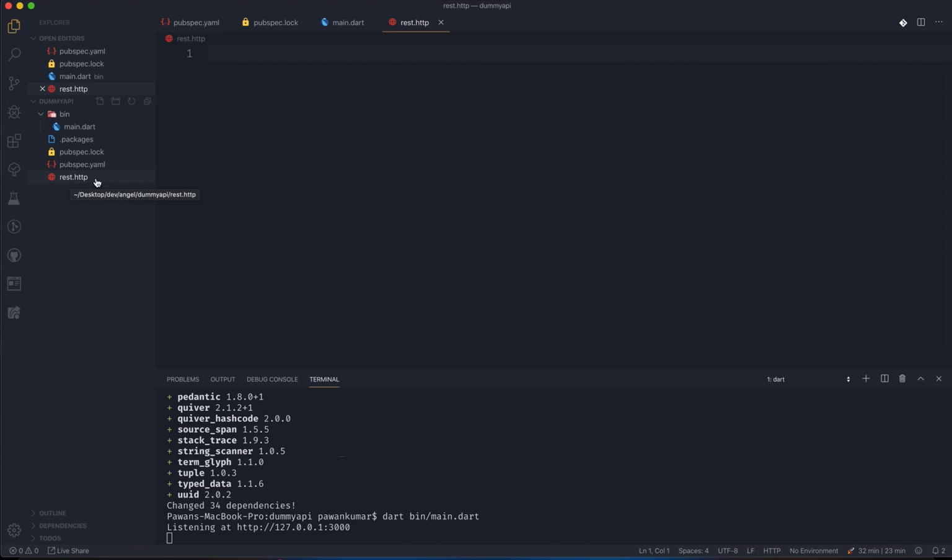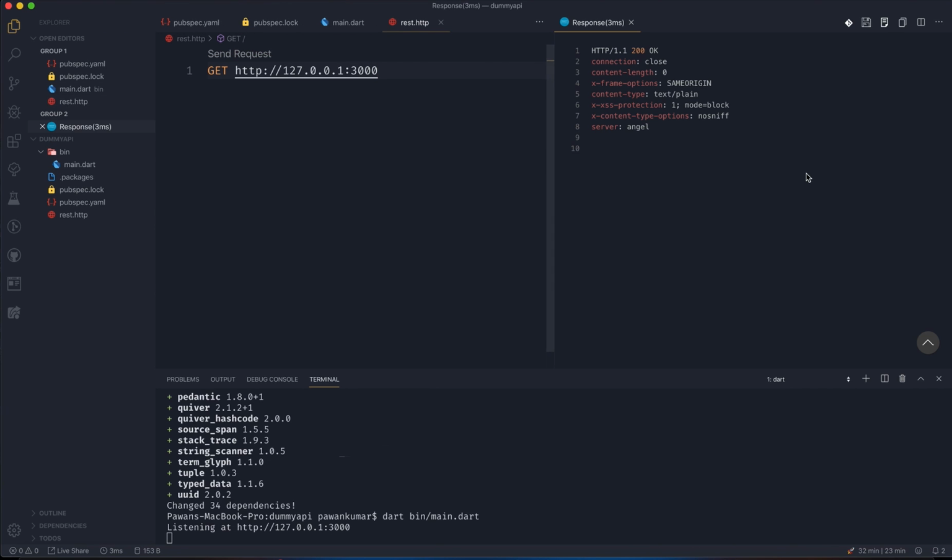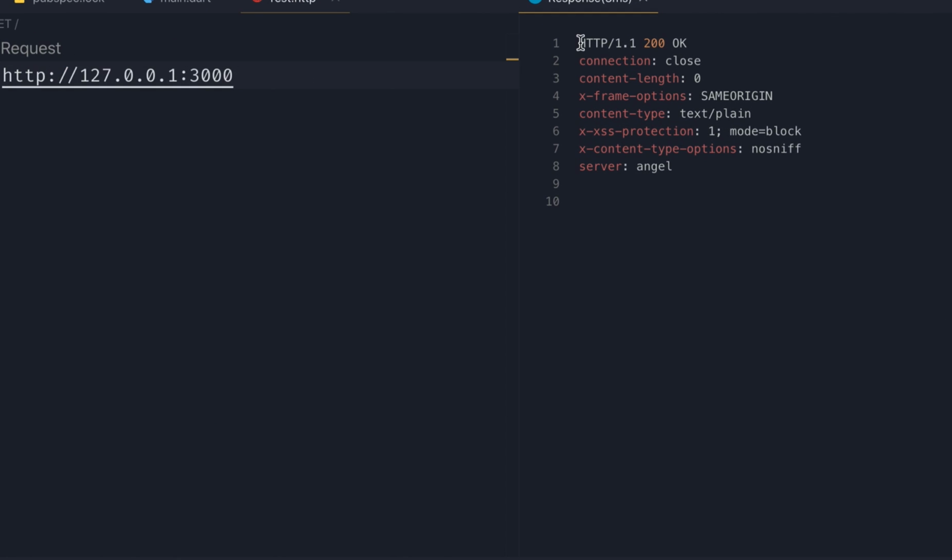You can use that extension so that we don't have to go to browsers or Postman to make network calls. Here I can just write GET and the URL, 127.0.0.1 colon 3000, and then it will help us send the request and you can get the response.